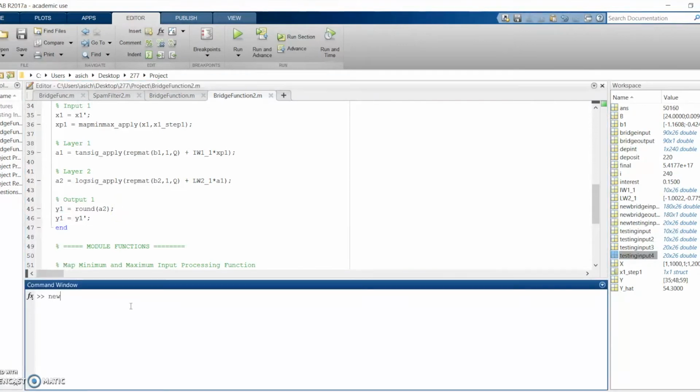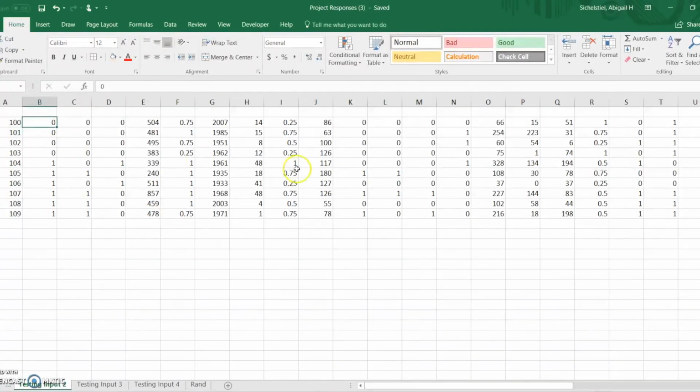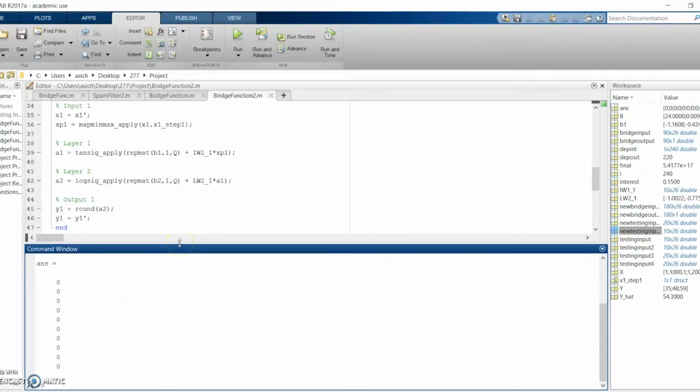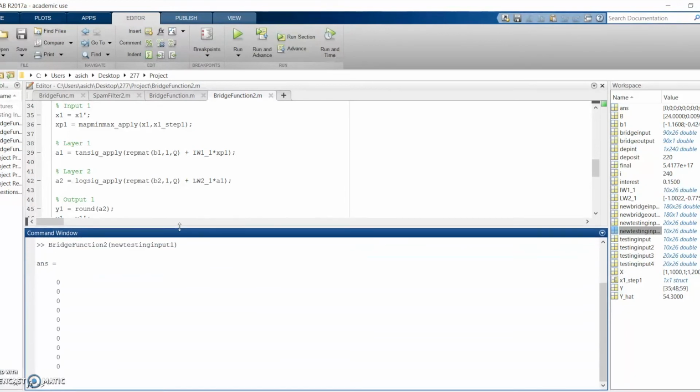Now I will demonstrate how to input a set of 10 scenarios that we have created in Excel. The output that we have determined for each of these scenarios should be a 0, as in they should not tell the public. As you can see, the neural network has determined that in all of these scenarios, they should not tell the public, giving the neural network a 100% accuracy for this data set.